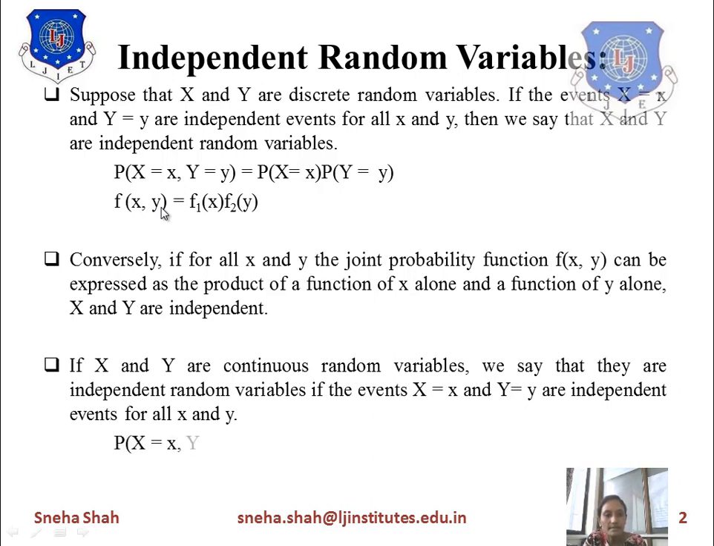So we represent probability of x equals x, y equals y as equal to probability of x equals x into probability of y equals y. This will be represented in continuous form as the function capital F of x comma y equals f1 of x into f2 of y. This way we can represent independent random variables.